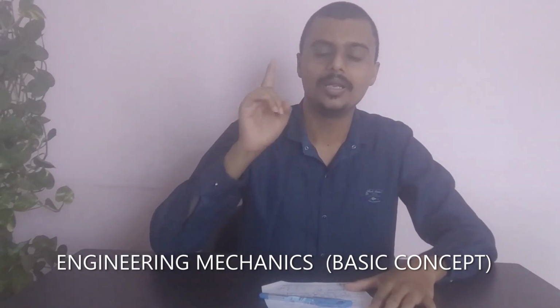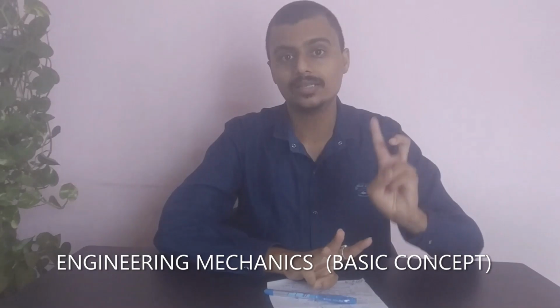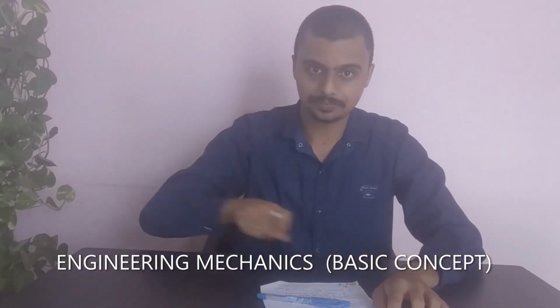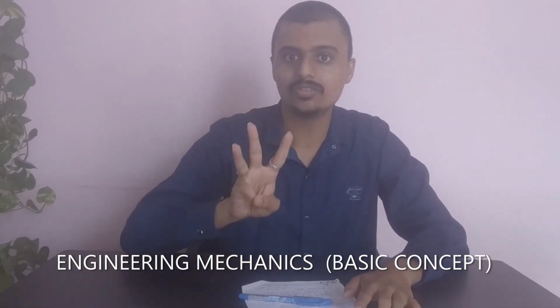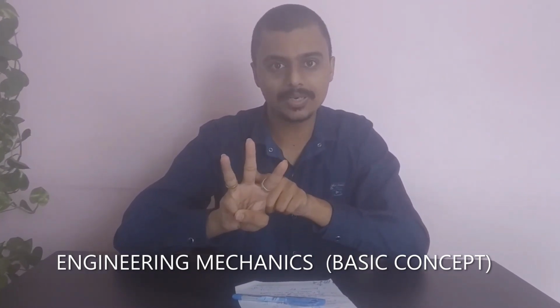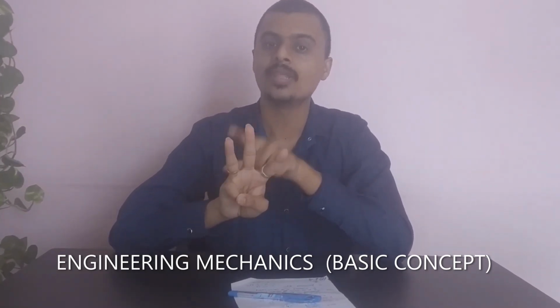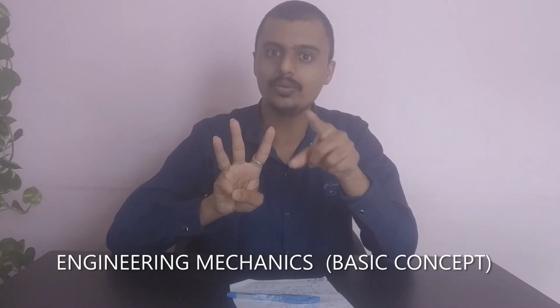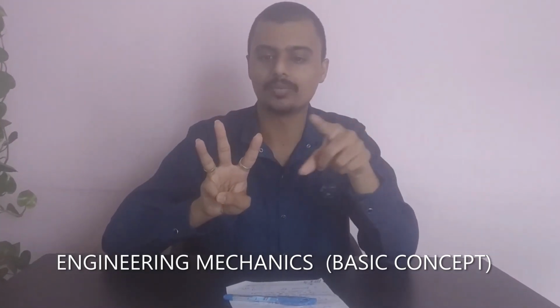Next one is the kinematical equations. This is very important. Remember, there are three kinematical equations for linear movement. There are two types of movement: first is circular movement, and second is linear movement. We will now study linear movement. There are three kinematical equations. First one is V is equal to U plus AT, second is S is equal to UT plus half AT square, and third is V square minus U square is equal to 2AS. If you want to learn these formulas, please pause and remember them.